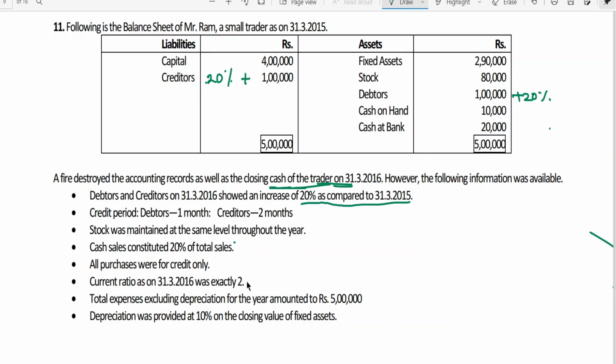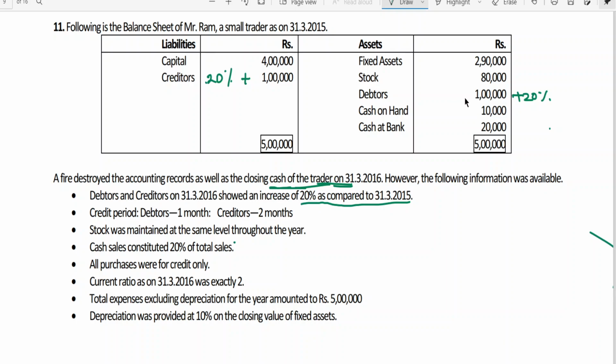Okay, so now if you look at this problem, current liability is only creditors. We are having only creditors. What is that? Closing creditors, because he is saying that the current ratio is as on 31st March 16. So the closing creditors are 1,20,000. If you say 1 time, 2 times of it is current asset. It means 2,40,000 is current asset.